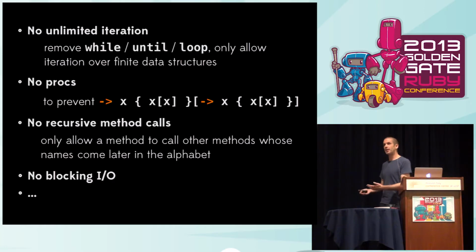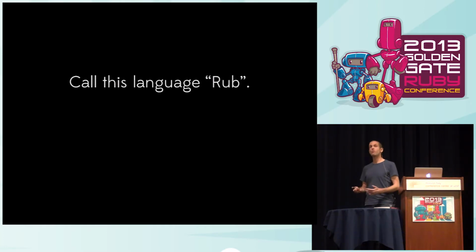And if we did this, we'd end up with a new language that was Ruby with a whole load of stuff taken out. We could call it Rub. It's like Ruby without the Y Combinator, right? Oh, man. This is a tough crowd. Come on, San Francisco.